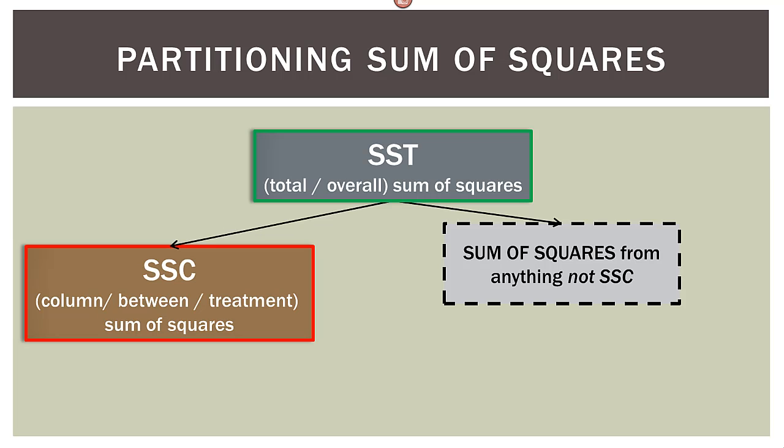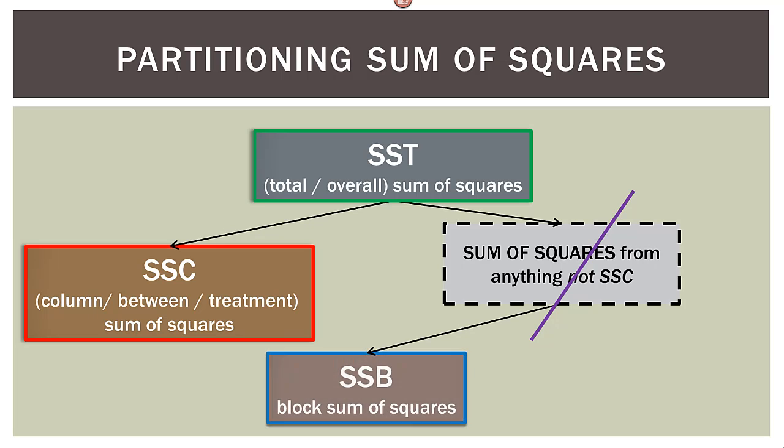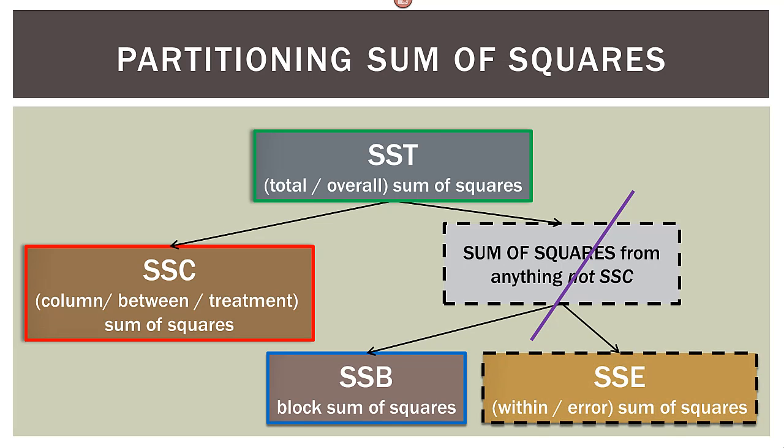Now in the two-way ANOVA, we're going to take this and split it up. Some of it will be SSB, so it will belong to the blocks, and what's left will be error, SSE. So as we progress from one-way to two-way, all we're doing is splitting up the original SSE into blocks and then remaining SSE.